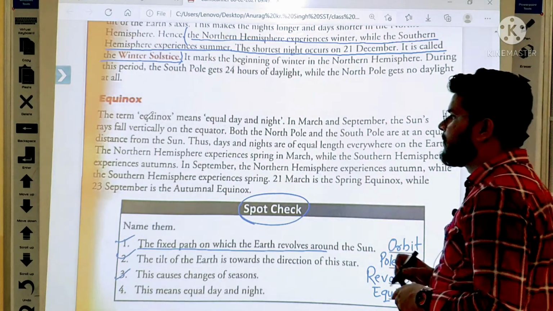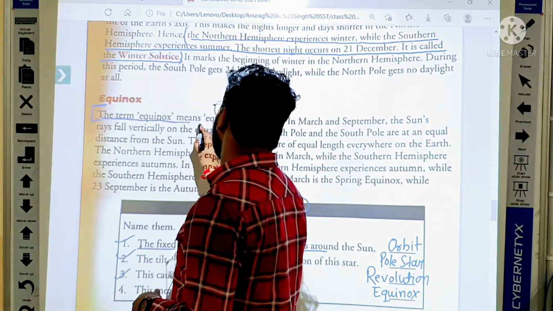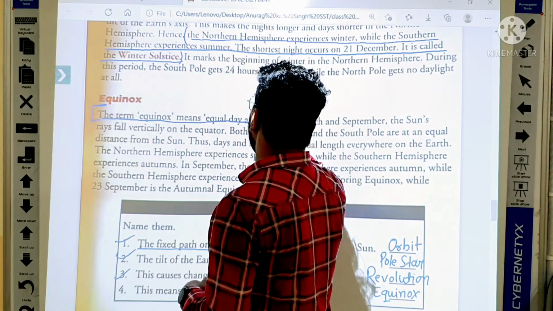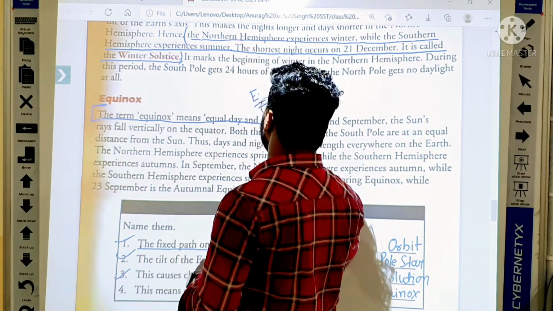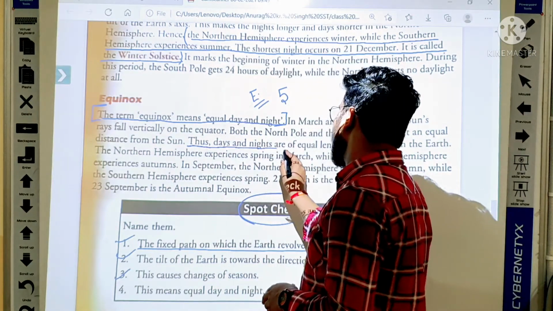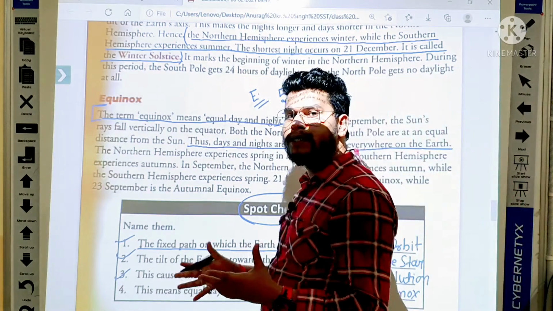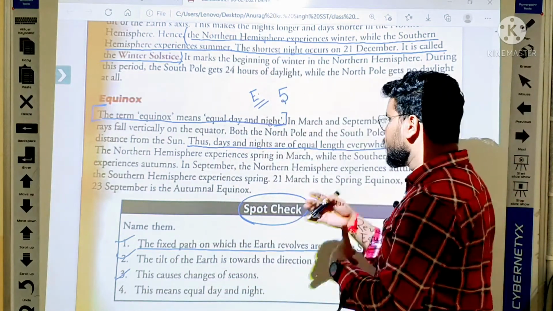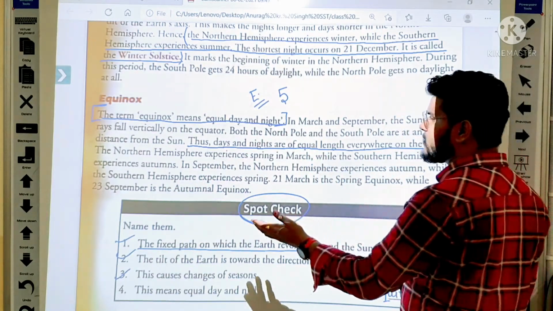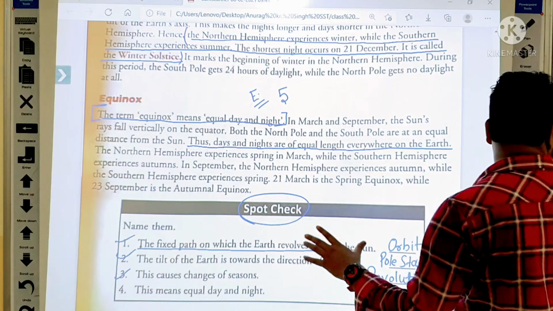Here, the term equinox means equal days and nights. This is the answer of our question number 5 of type E. Days and nights are of equal length everywhere on the earth. So what happened, students? Due to equinox, the nights and days have equal length everywhere on the earth.